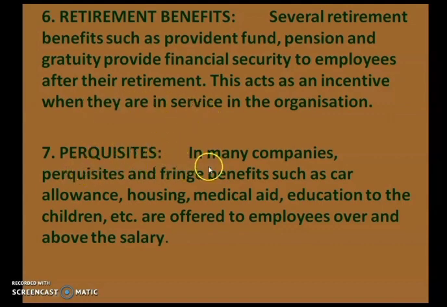Next is perquisites. In many companies, perquisites and fringe benefits such as car allowance, housing, medical aid, education for the children, etc. are offered to employees over and above the salary. So in many big companies, above their salaries, employees are offered many different types of perquisites, that is allowances, housing, medical facility and education for the employees' children. These are all financial incentives which motivate the employees. So these are the seven financial incentives.